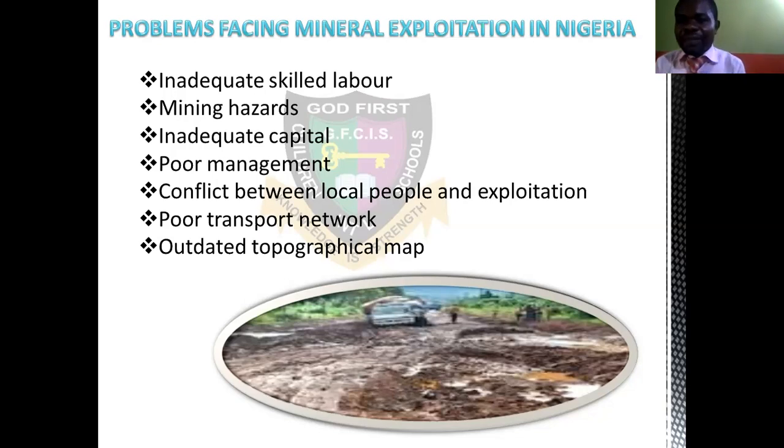Another one is poor management. You don't have people that know how to do this job, or there is corruption among the managers. What they are supposed to get well, they will not get it well. You know what we call poor management. Another one is conflict between local people and those that exploit minerals. When you want to do exploitation, exploitation is getting it, then there's a conflict between that process and the people that are living in that particular community.